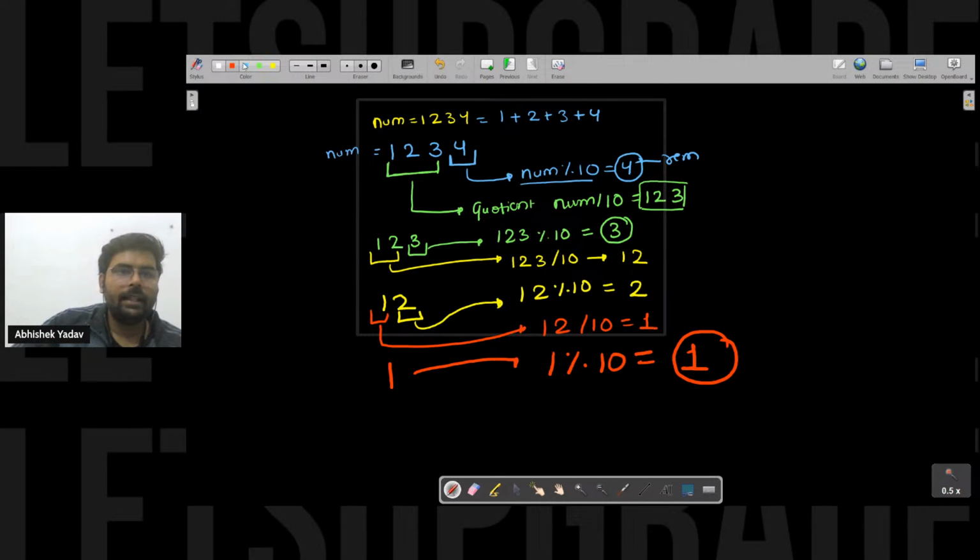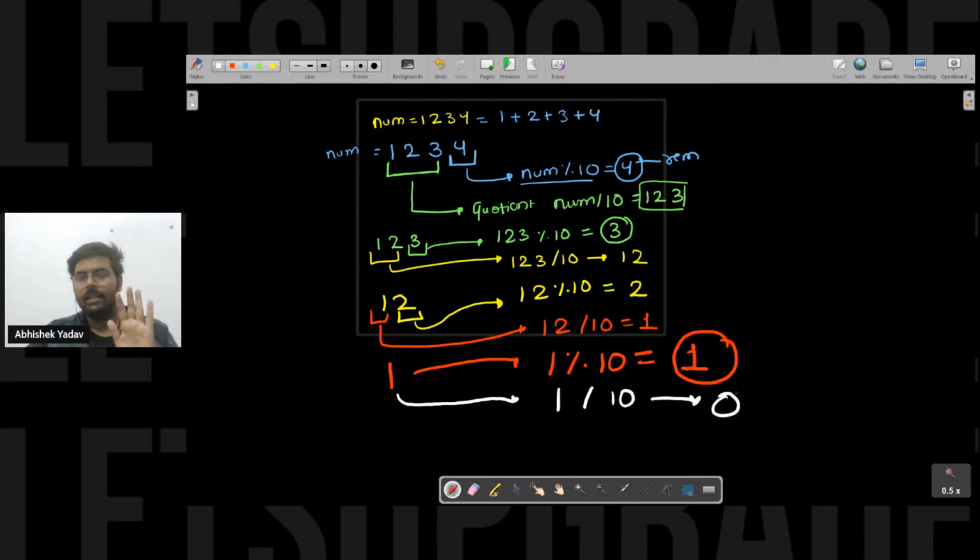And if I take 1 divided by 10, what will I get? I will get 0. So here guys, you can observe I am doing the same operation again and again, here also, here also, here also.